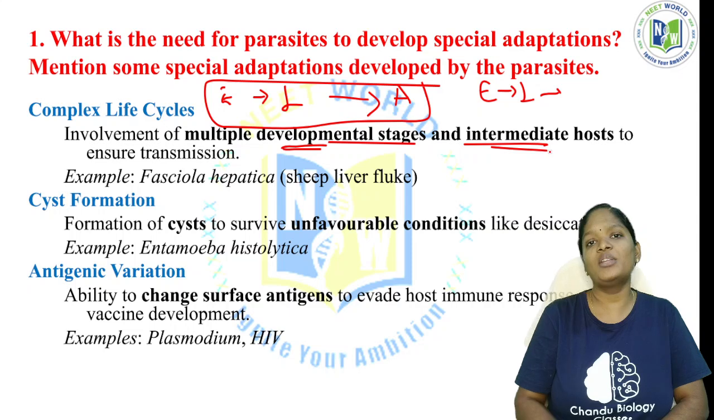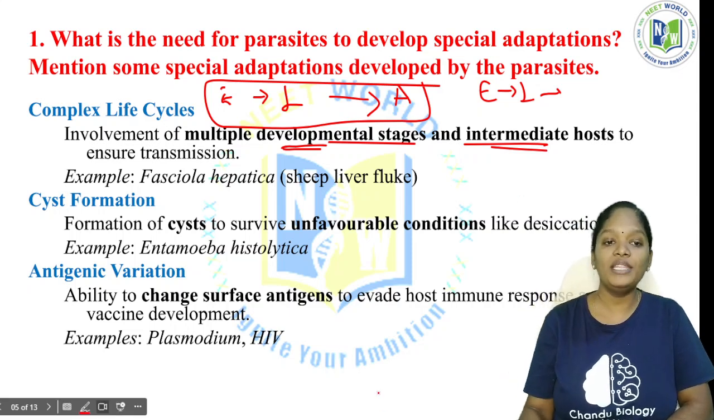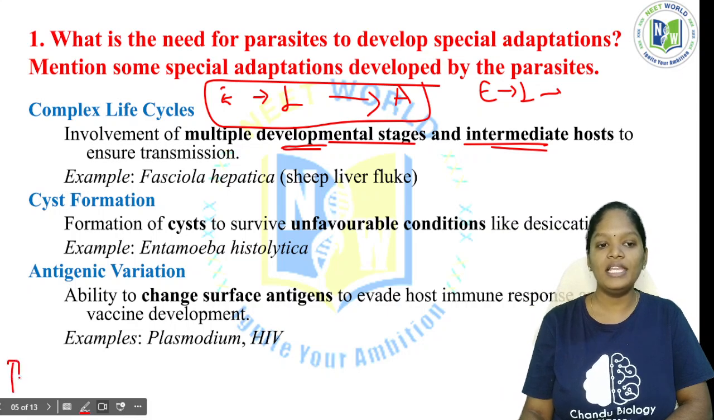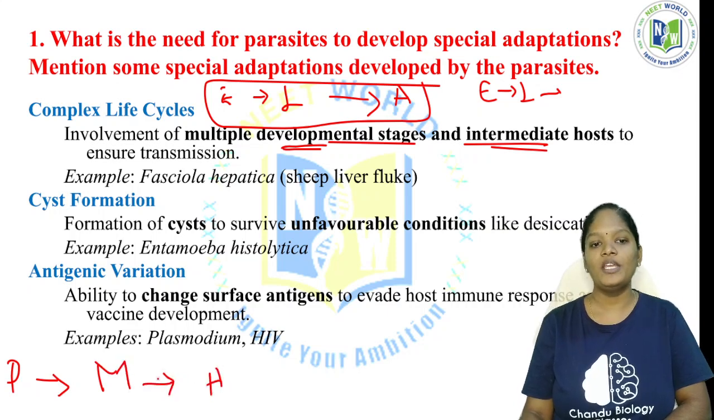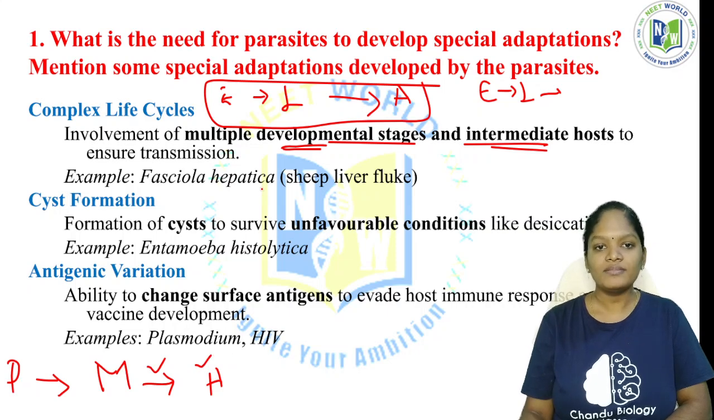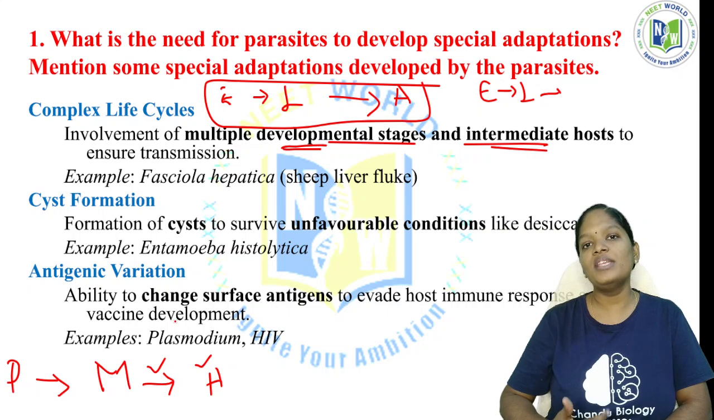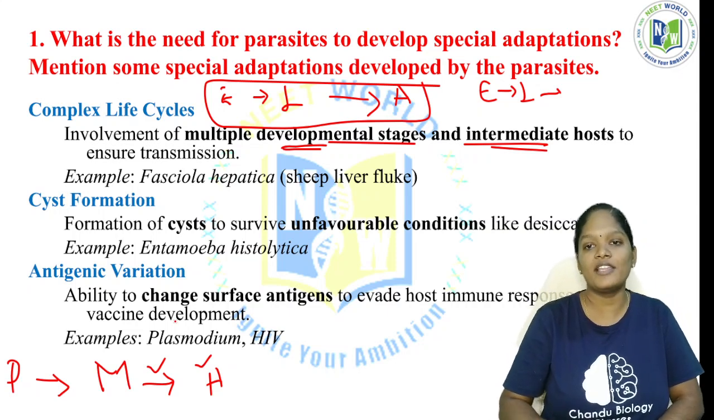An intermediate host. For example, in protozoa we have two hosts. Initially there is Plasmodium vivax. It has to enter into the mosquito and into the human. It needs two hosts to complete its life cycle. In each host it undergoes a metamorphosis process. So this is what we call a complex life cycle.